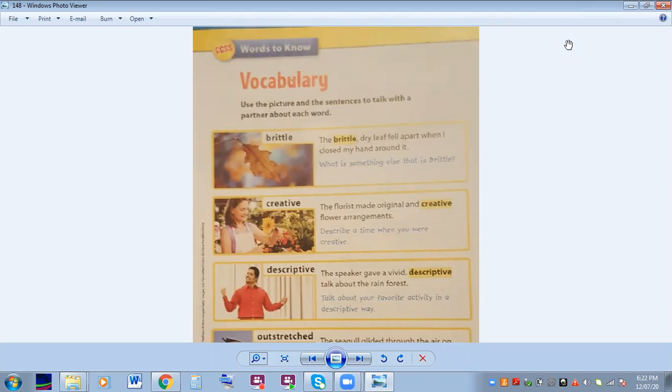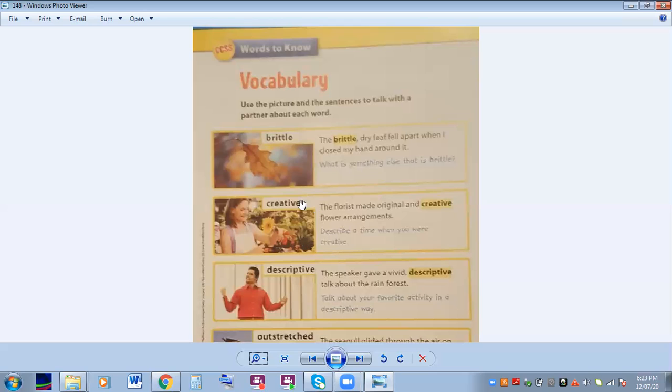Our first word is brittle. Brittle means something that is easily broken. Notice that in our sentence, the brittle dry leaf fell apart when I closed my hand around it. Brittle is usually related to something that is dry. Okay? Remember we talked about fragile and how things that are fragile are easily broken? Something that is brittle usually refers to something that is dry.